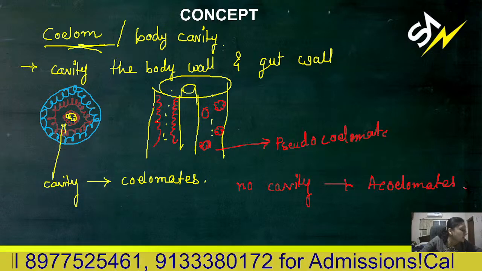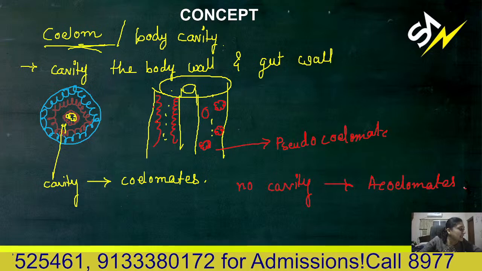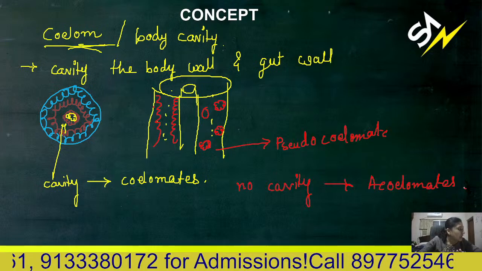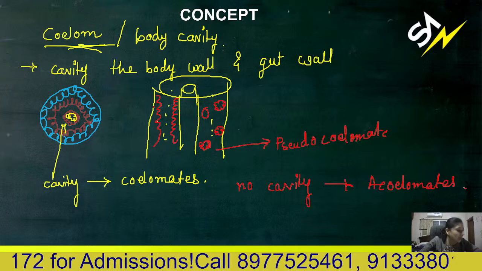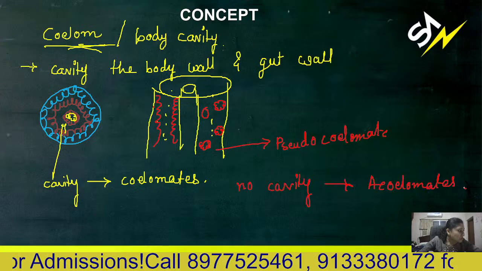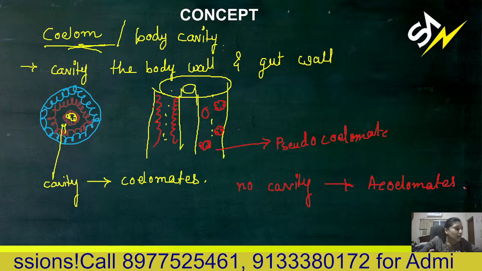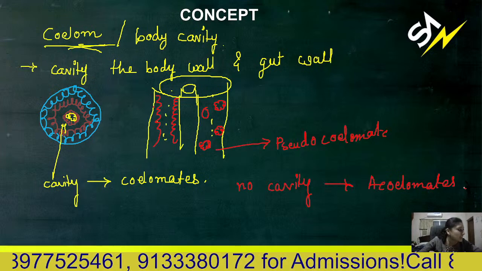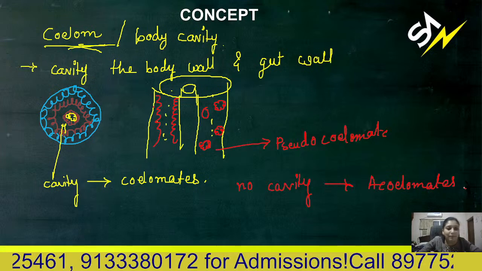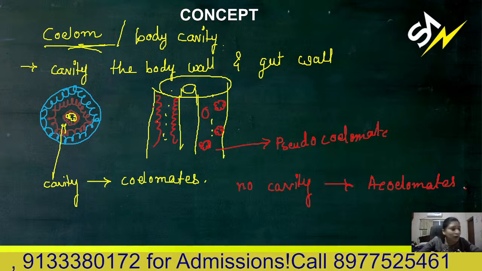We have this body cavity. All annelids, mollusks, arthropods, echinoderms, hemichordates, chordates, all of these have this body cavity. So all of these are coelomates. You can say only Aschelminthes are pseudocoelomate, and Platyhelminthes are acoelomates.